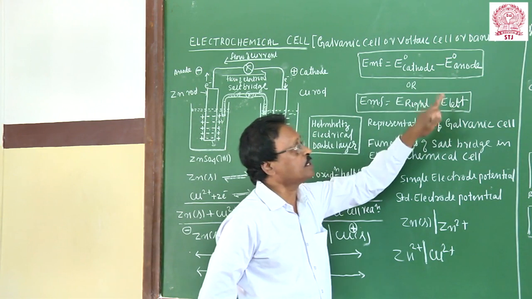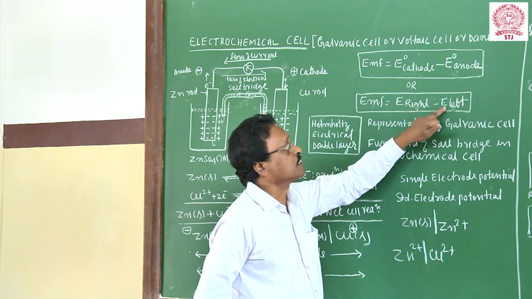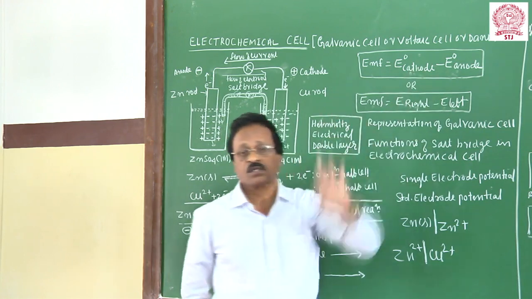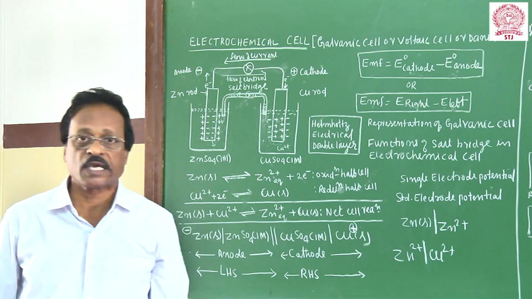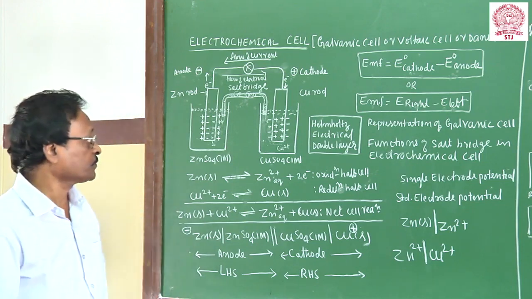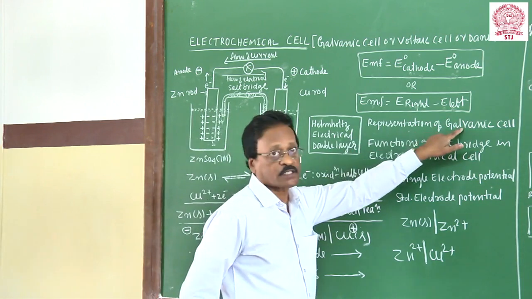The oxidation cell should be on the left hand side, so the reduction cell is on the right hand side. E right minus E left, cathode minus anode. This electrochemical cell is called the galvanic cell. So this is the representation of a galvanic cell here.